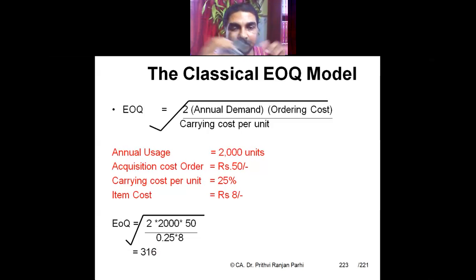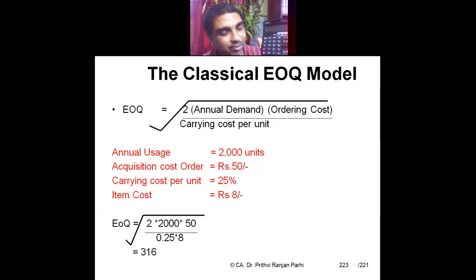Sir, I did 2 into 2000 into 50, divided by 2, then root over 25% of 8, then whole root over of that thing. It should come 316. Meghna, are you getting the correct answer? No, sir. You are also not getting the correct answer. So both of you are not using the calculator properly.